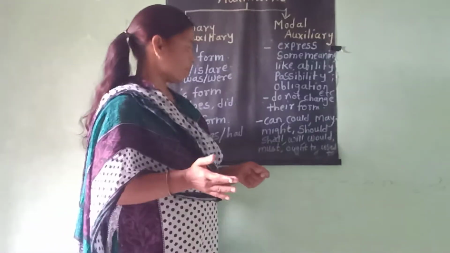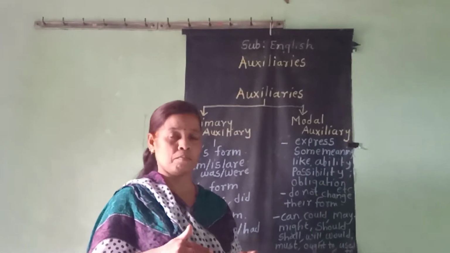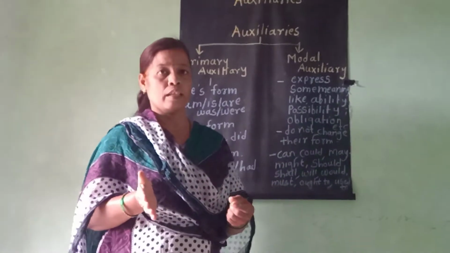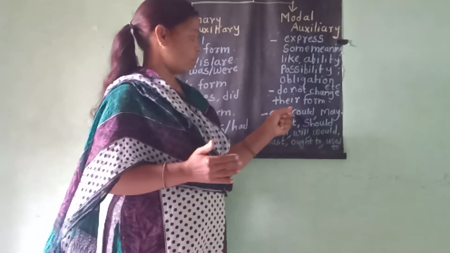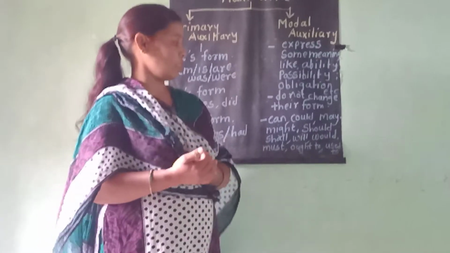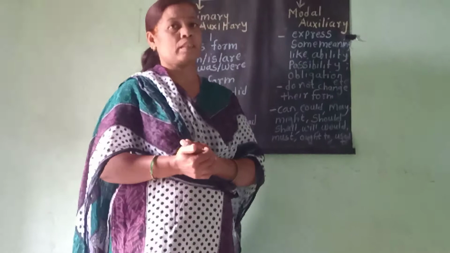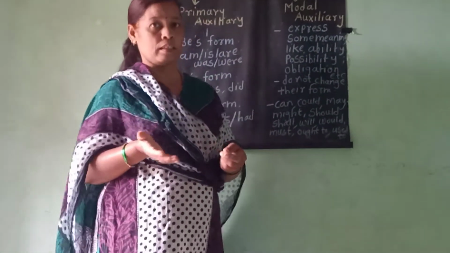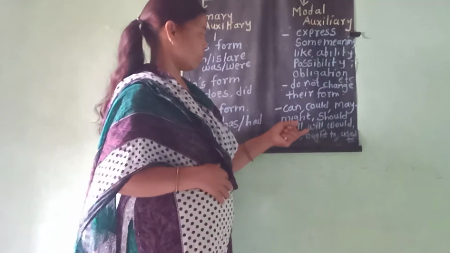For example, I can speak German fluently. In that sentence, it tells us about ability. The functions of can and could are different. May and might tell us about possibility. Or we use may for permission also. For example, may I take your book? Or it may rain now. That is possibility. And if you are asking, may I take your book now, it is permission.